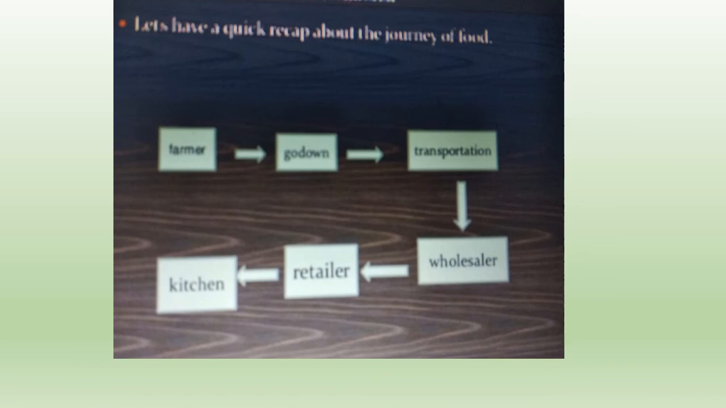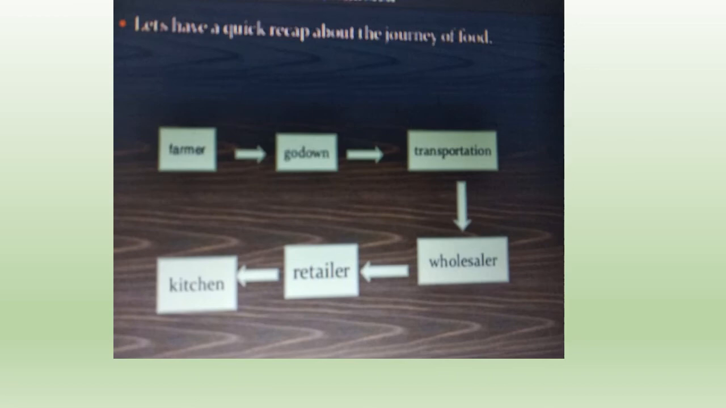Now the farmer, after he grows the crops, go to the second picture, go down, the warehouse, he is keeping it there. Okay, then he is transporting it to the wholesaler, then it goes to the retailer, from the retailer we buy them, and then to the kitchen.